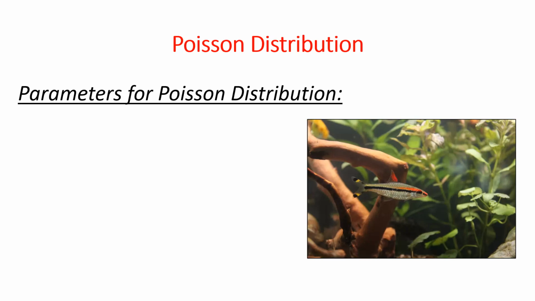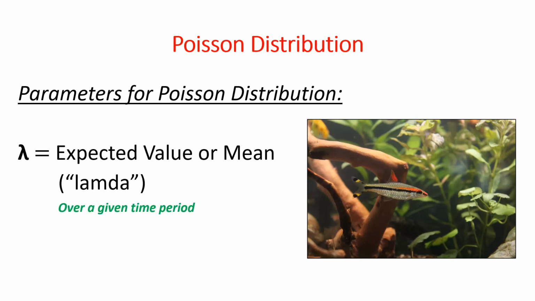The parameters for the Poisson distribution, well, there's only one, and it's this symbol here called lambda, and it's the expected value or mean, but it's slightly different because it's the mean over a given time period.